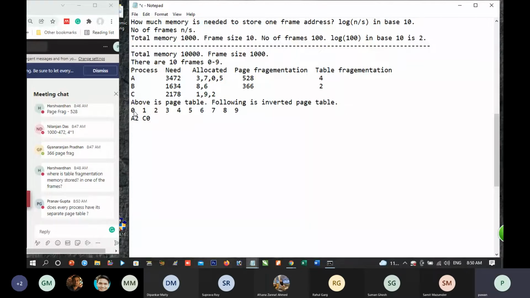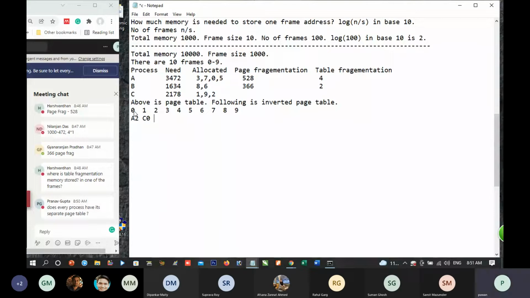Now you write down for 2 also, 3 also, you complete it. Does every process have its separate page table? No. One combined table is there, and in the table there is an entry corresponding to every process. Is it correct? Yes.